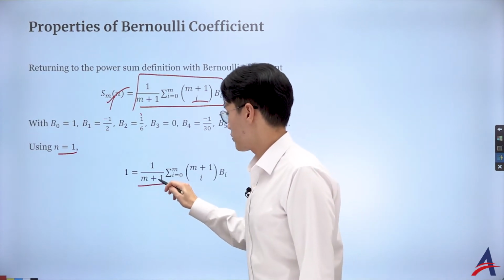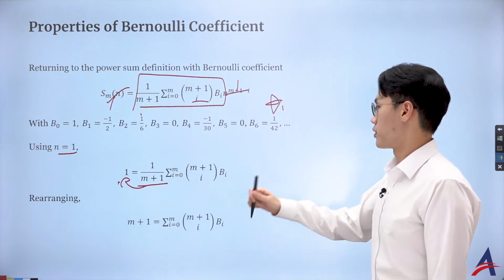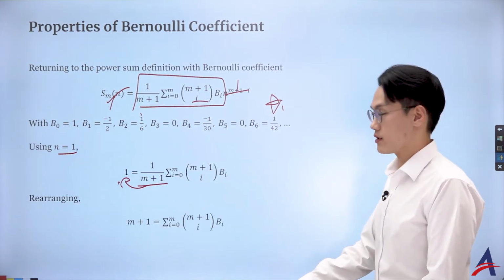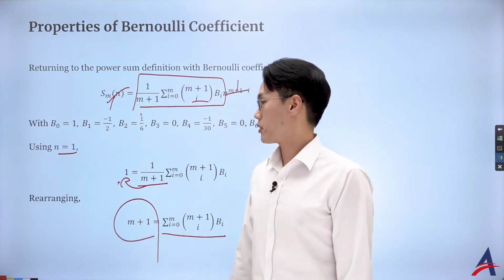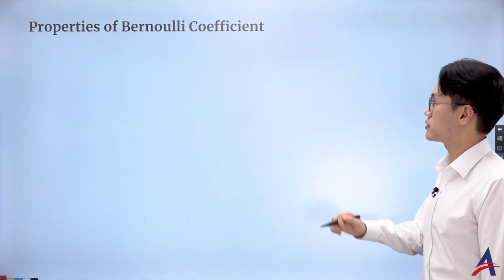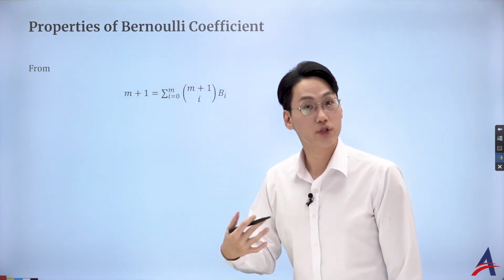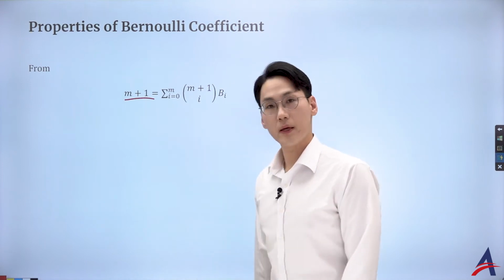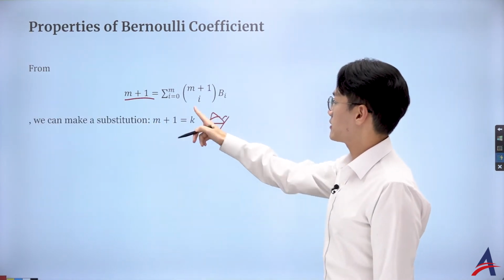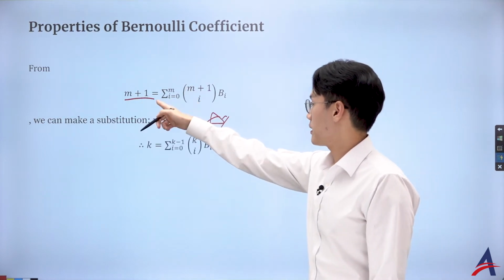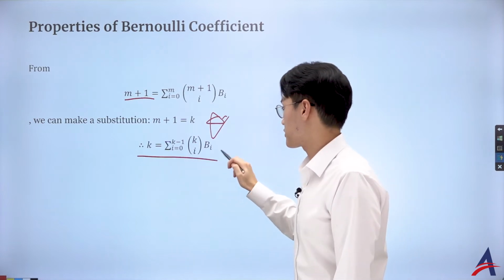And I can actually rearrange this n plus 1 to the other side, getting n plus 1 equal to the summation. So this summation of the Bernoulli numbers gives me n plus 1. That's interesting. From that, what I'd like to do is make a further substitution. Instead of working with just n plus 1, I'm going to let n plus 1 be k. If I let that be k, then everything in terms of n plus 1 or m can be described in terms of k, which I have as the following.